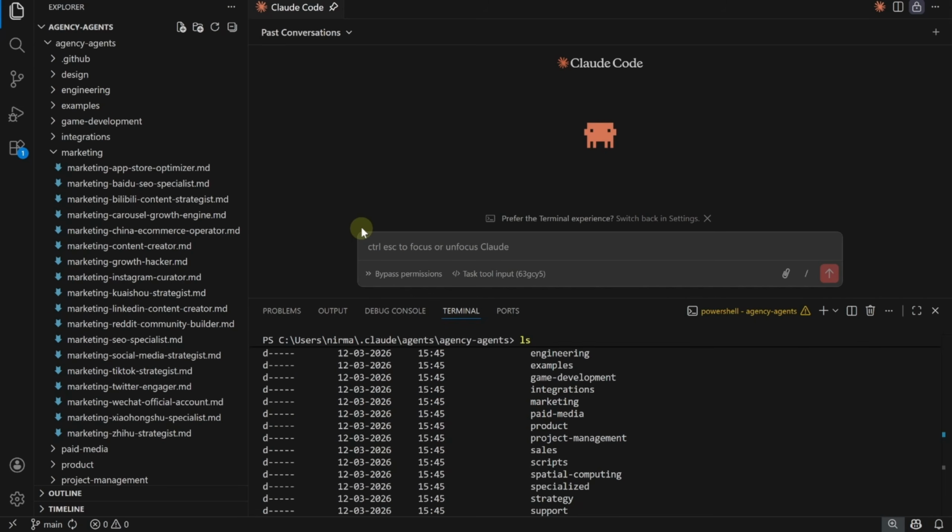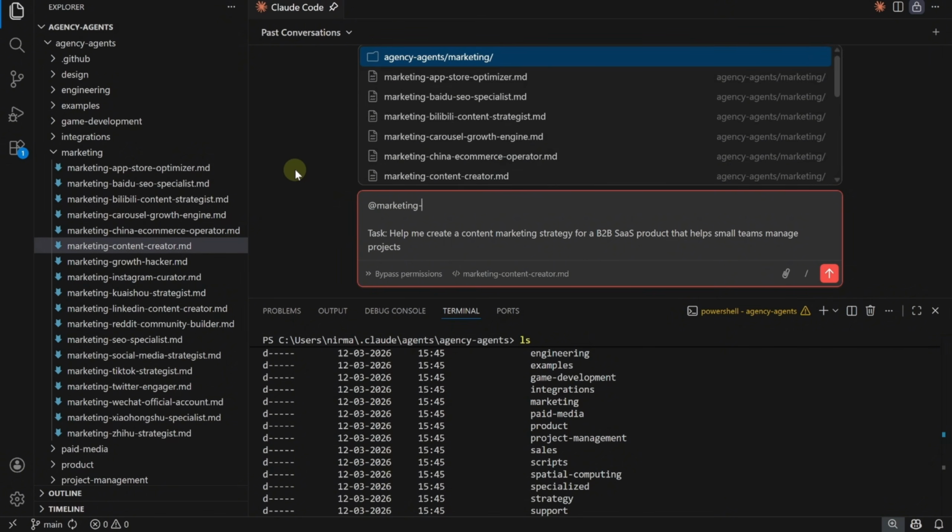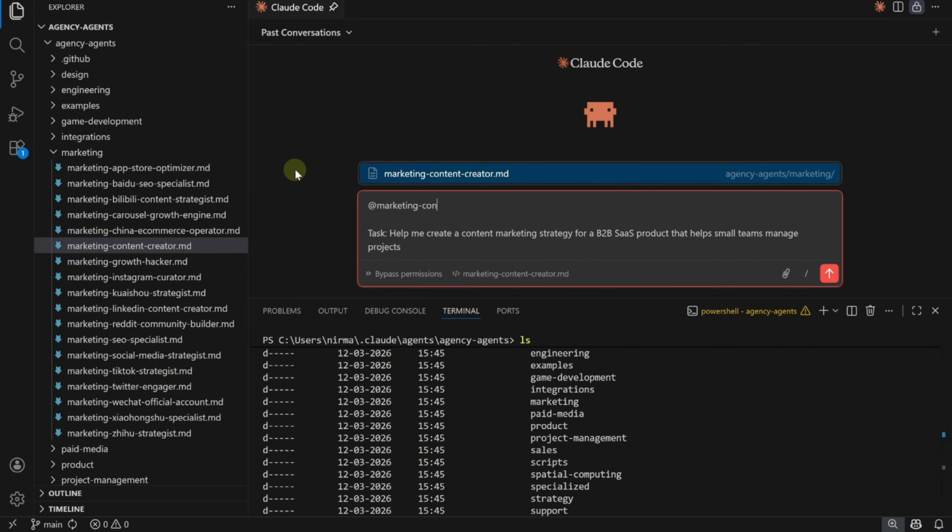Alright, so now how do we use these prompts for our Claude Code agent? And it's really simple. We can either give the name of our agent persona over here and ask it to use that agent, or we can even tag that particular MD file and it will pick it up from there.